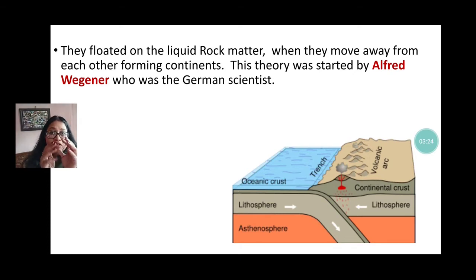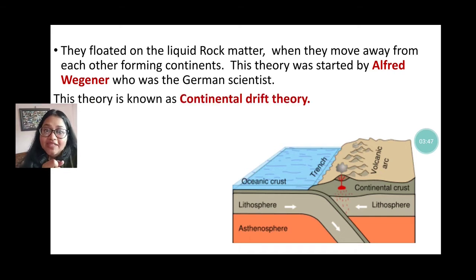The plates are always moving on a liquid rock matter. Then when they move away from each other, they form continents. This continental drift theory was given by German scientist Alfred Wegener. Okay, and this theory is called the continental drift theory.